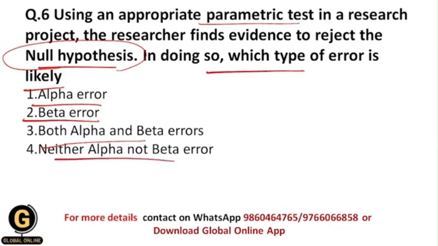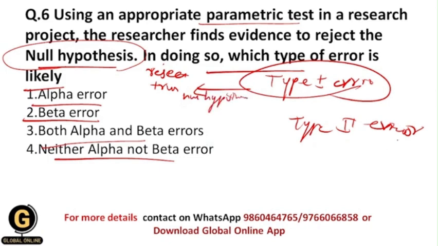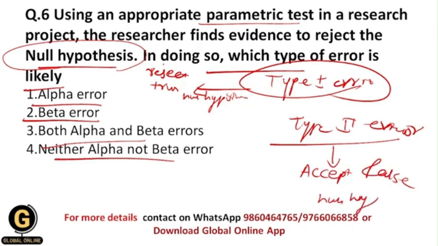So basically students, there are two types of error that I have told you earlier, and those are type 1 error and type 2 error. Again I am going to tell you about this. Type 1 error occurs when we reject the null hypothesis whenever it is true. All of you getting? And type 2 error occurs when we accept the false null hypothesis.